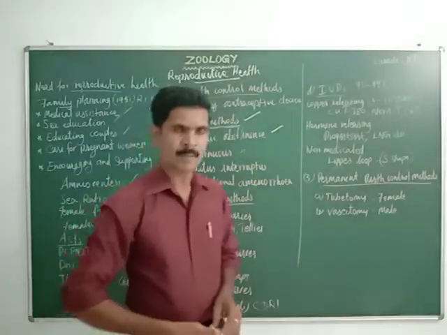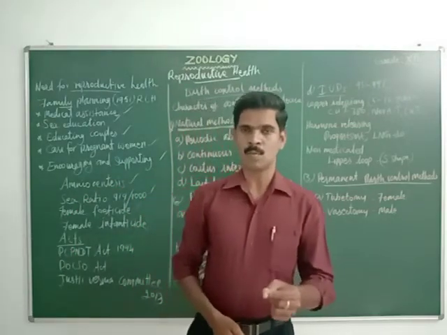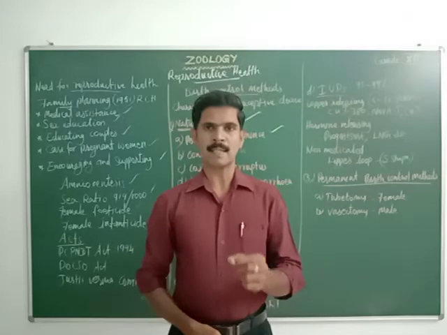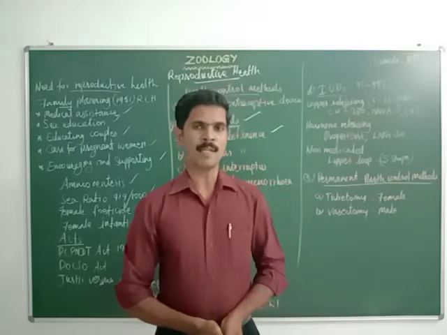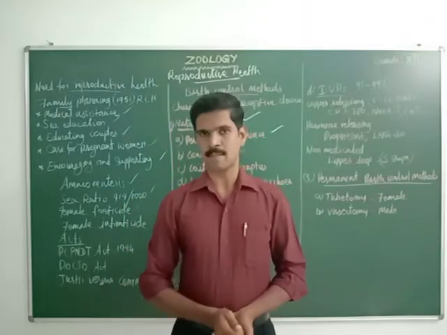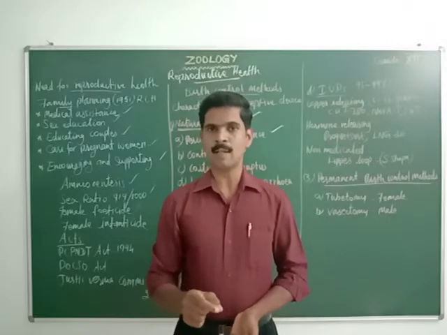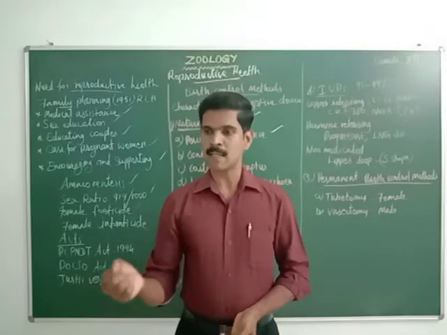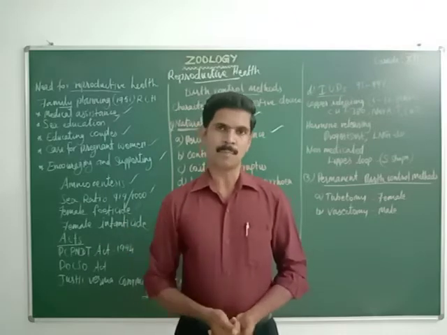Listen very carefully. Ovulation, as I already told you, is the process of releasing the ovum from the ovary. This ovulation occurs about the 14th day of the menstrual cycle. On the 14th day, the egg or ovum is released from the ovary of the female reproductive system and moves to the fallopian tube.